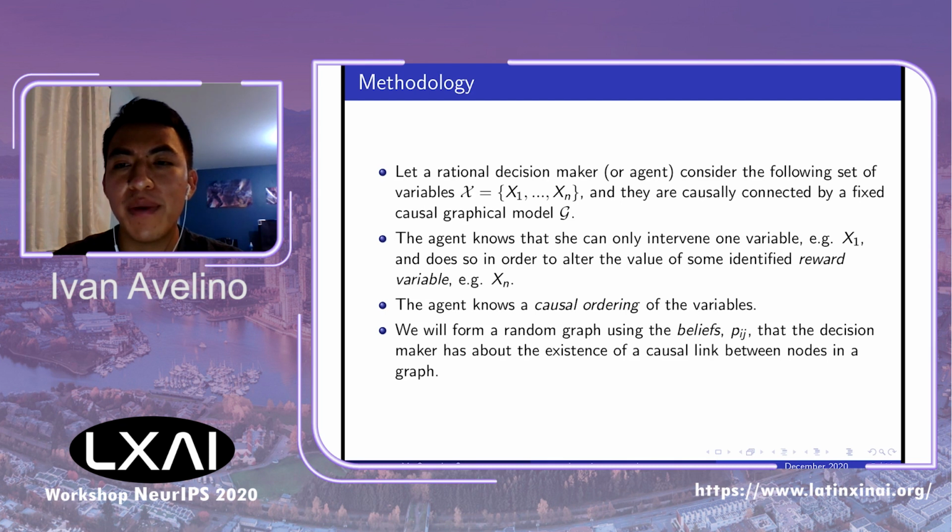And we will form a random graph using the beliefs that the decision maker has about the existence of a causal connection between nodes in a graph. These beliefs, denoted by Pij, are real numbers between 0 and 1 that the agent has over a directed edge existing between the variable with index i and the variable with index j.